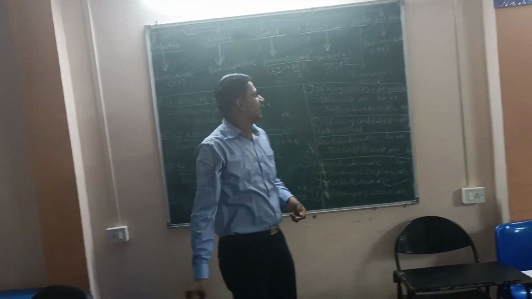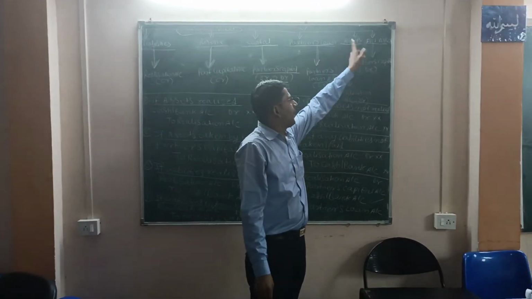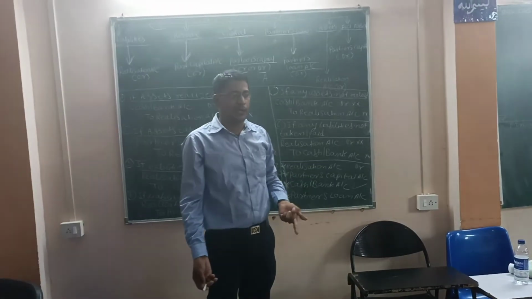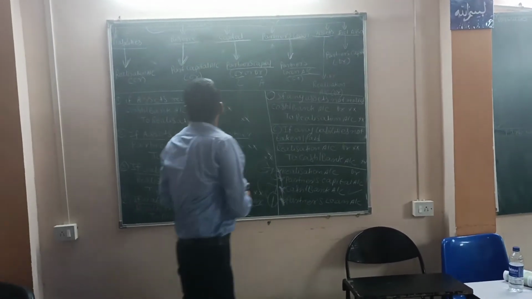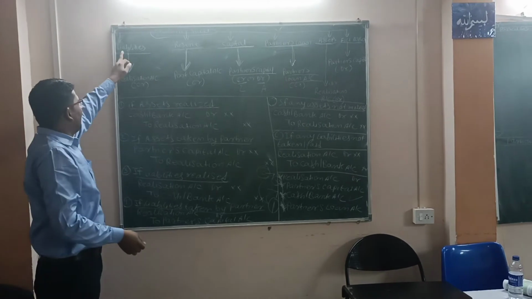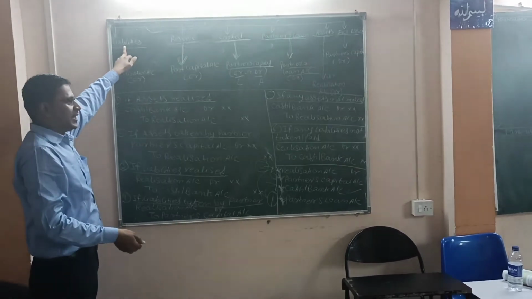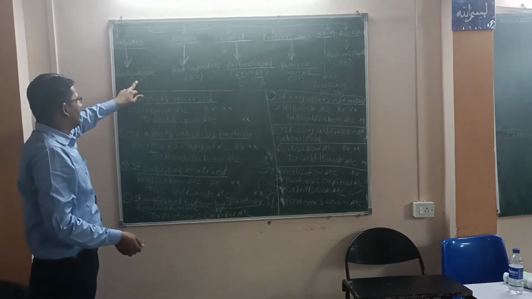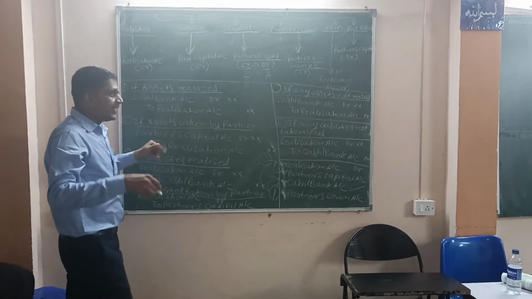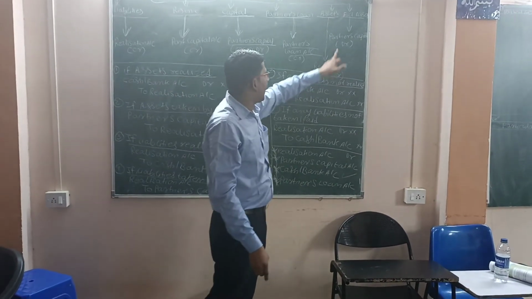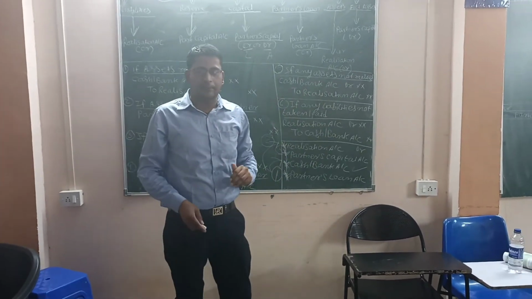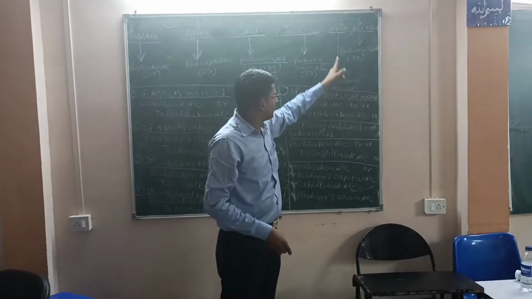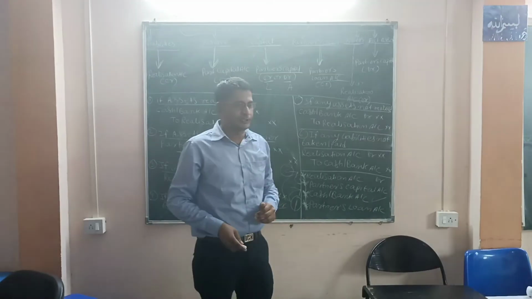Am I very clear? Now next one we have assets. Already we are aware with the fact that assets represent debit side. Like here you can see that liabilities represent credit side, so it has been transferred to the credit side of realization account. In the same way, we have assets, and assets represent debit side, so it will be transferred to the debit side of realization account.